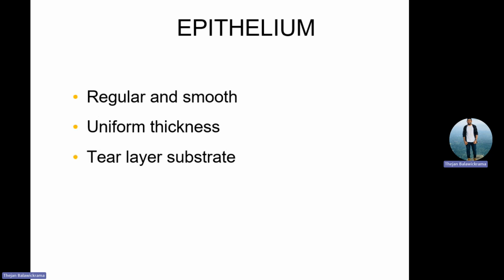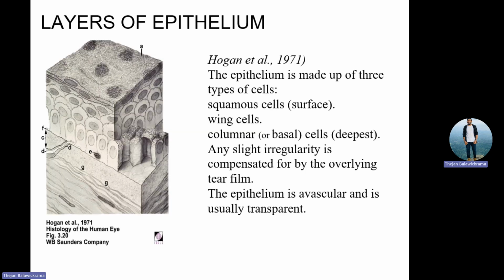And the epithelium itself has different layers. There are 3 major layers: one is columnar layers, one is wing cells, and one is stratified layers. First, it is very lengthy, and after that it gets flattened, and it gets more flattened. In 7 days of time, it flattens.